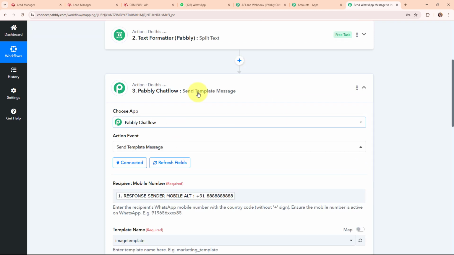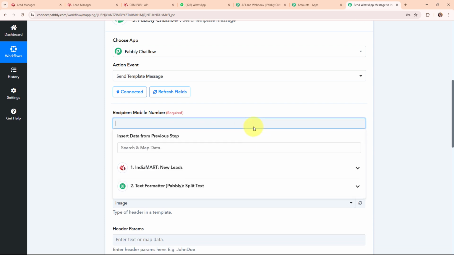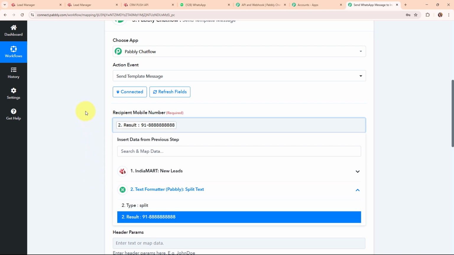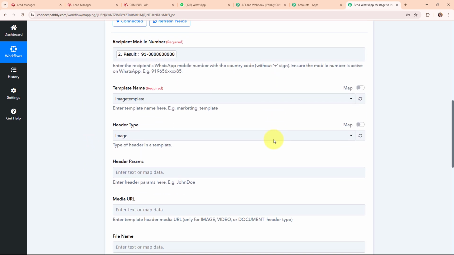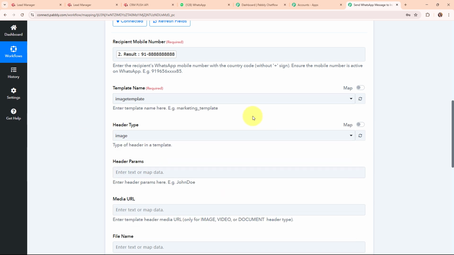In our Pabbly Chatflow action step, I'm going to replace this number and map the respondent mobile number that we have received through our Text Formatter response. So this is our mobile number. Moving forward, it is asking me to select the template name. By clicking on this drop-down menu, you can see all the templates that I've already created using Pabbly Chatflow. To get this template name, let me take you back to my Pabbly Chatflow account.